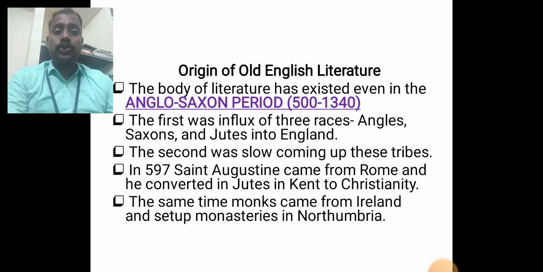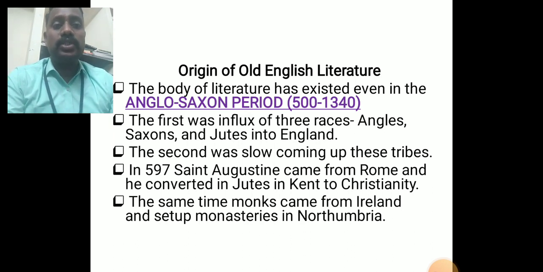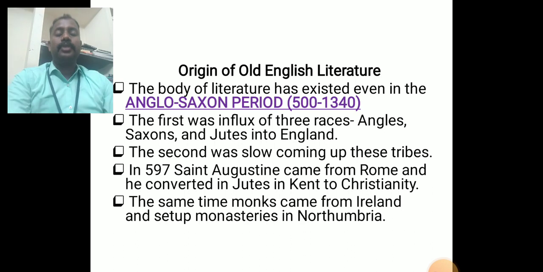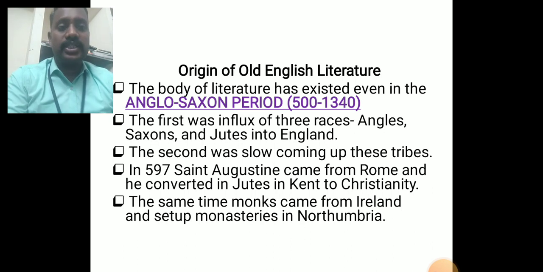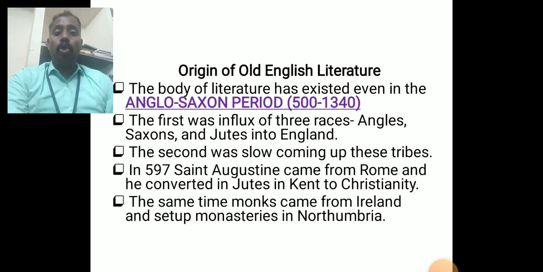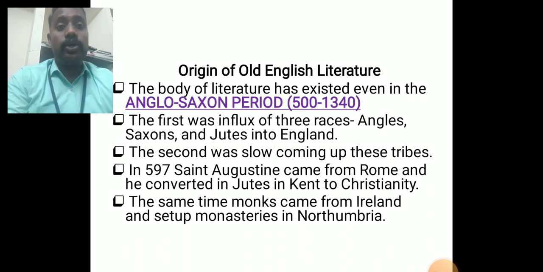The second was the slow coming of these tribes, exactly in 597. Saint Augustine came from Rome and converted the Jutes in Kent to Christianity. At the same time, monks came from Ireland and set up monasteries in Northumbria. Northumbria is one of the seven kingdoms of the Anglo-Saxon period.